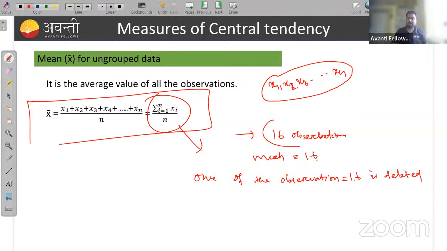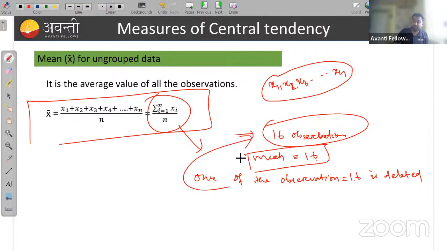So the total number of observations is 16, the mean of these 16 observations is also 16, and one of the observations among these 16 is 16, which is deleted, and 3 new observations are added.